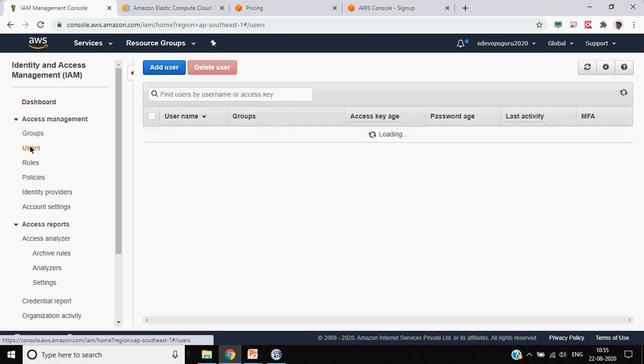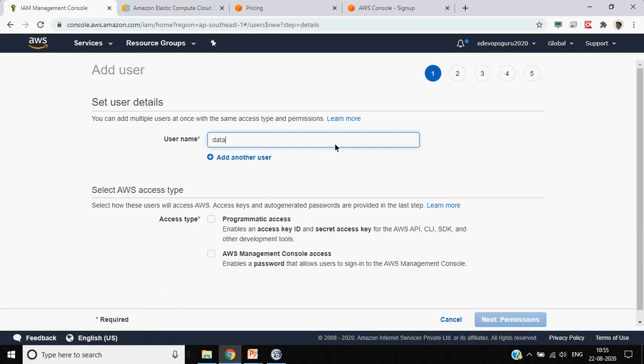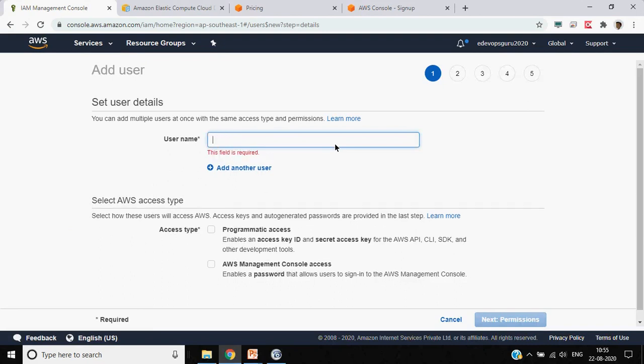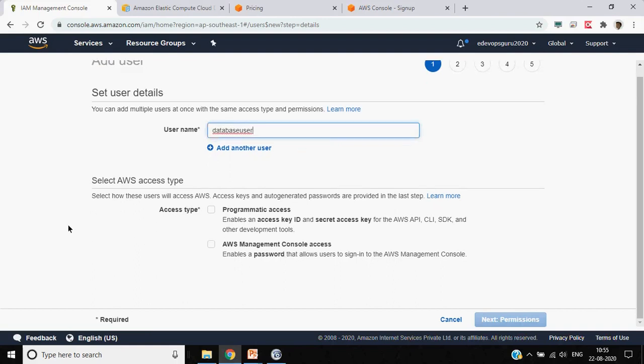So let's create a user first. Here let's create a user for a database user.